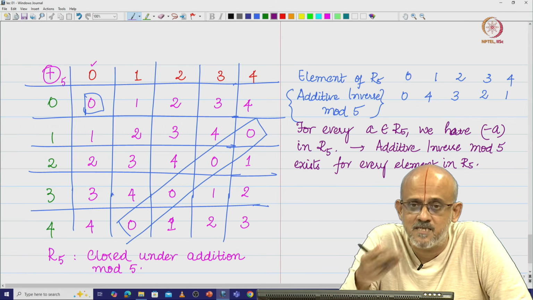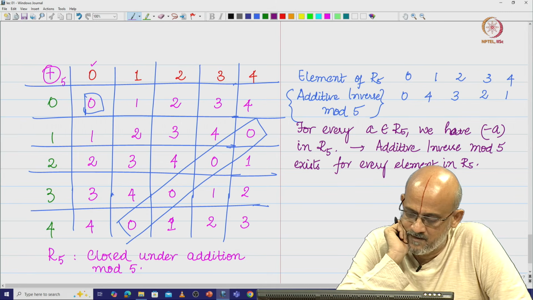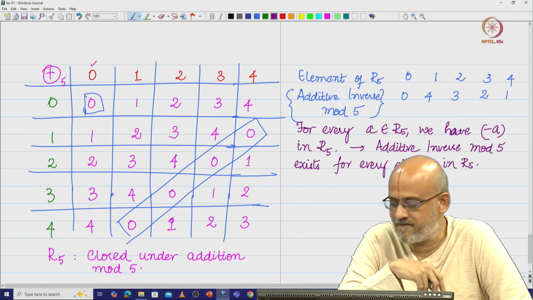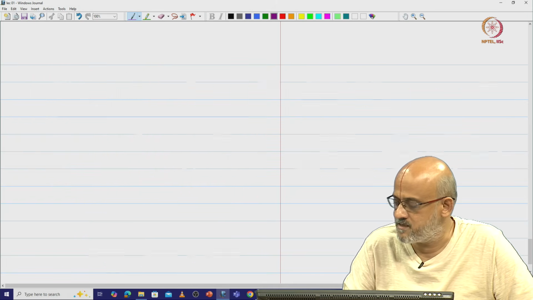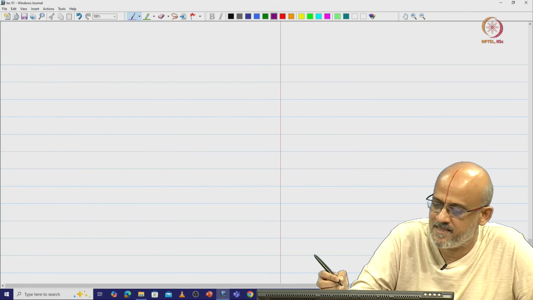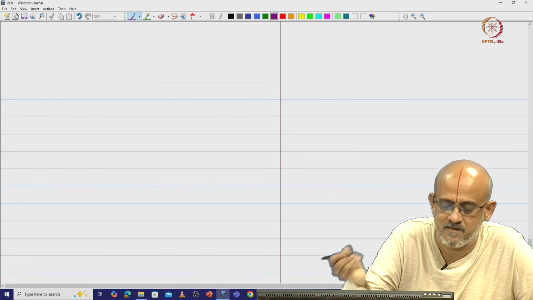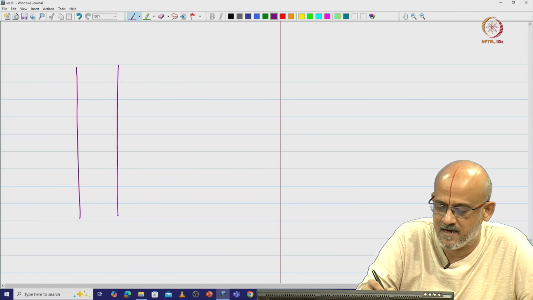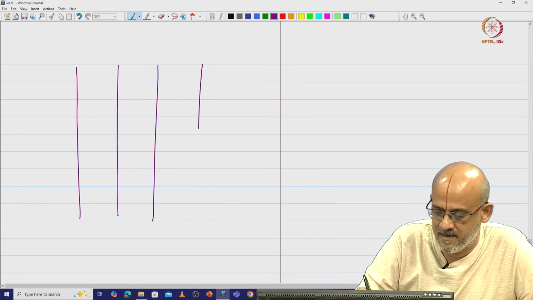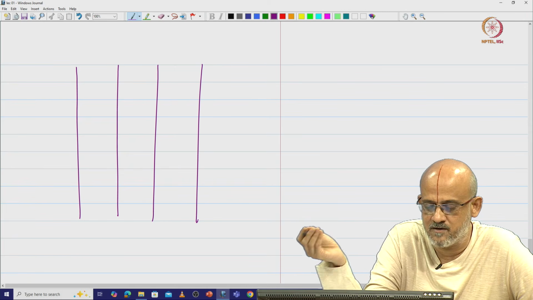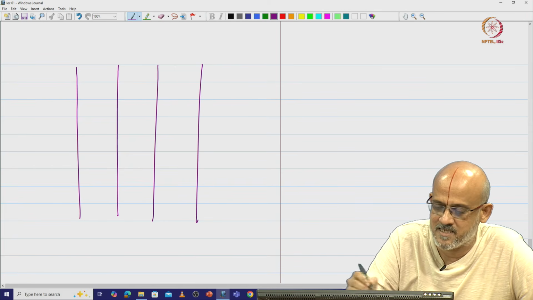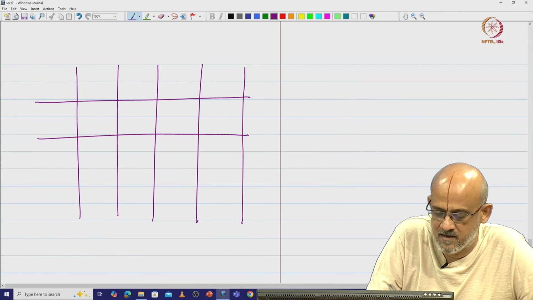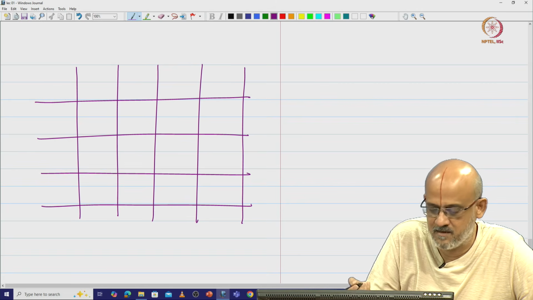Now we need to check whether this mod 5 construction is going to allow us a multiplicative inverse for every element in R5. So what I will do is I will do this multiplication mod 5 and then check whether this multiplicative inverse exists for every element in R5. Because multiplicative inverse is defined only for non-zero elements, I will just take 4 columns here, marking them as 1, 2, 3, 4. I will not consider the element 0 because it does not really matter.